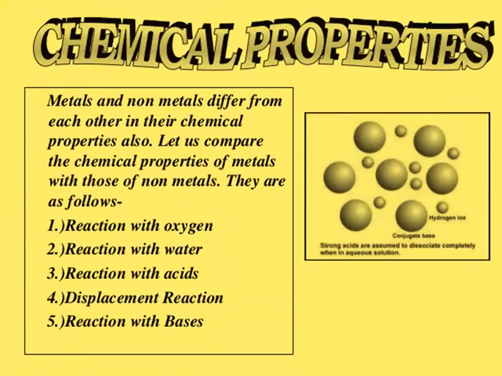Now we will see chemical properties. Metals and nonmetals differ from each other in their chemical properties also. If we compare the chemical properties of metals with those of nonmetals, they are as follows: reaction with oxygen, reaction with water, reaction with acids, displacement reaction, and reaction with bases. Today we will see the reaction of metals with oxygen or air.